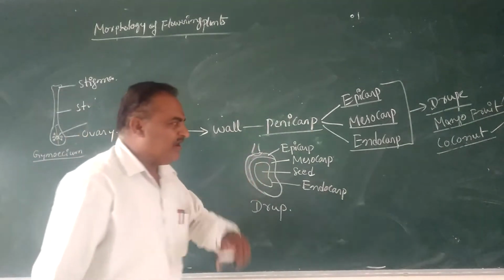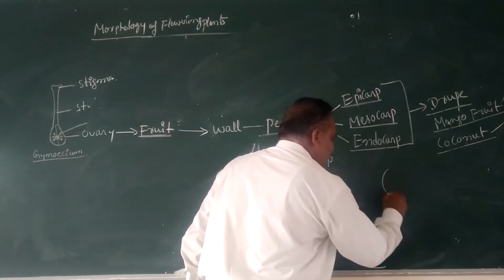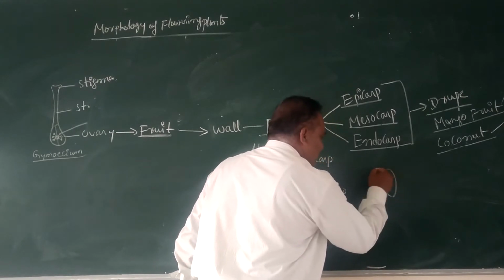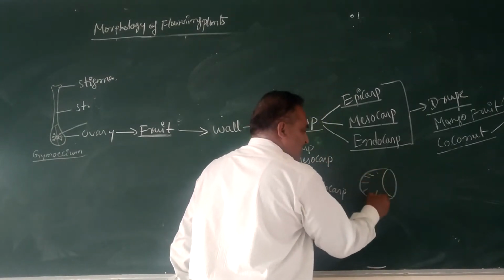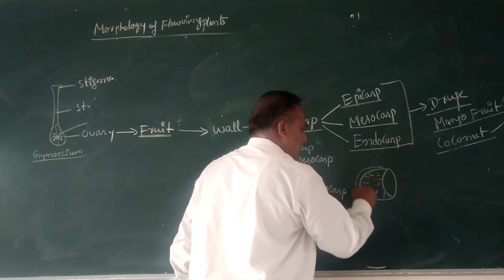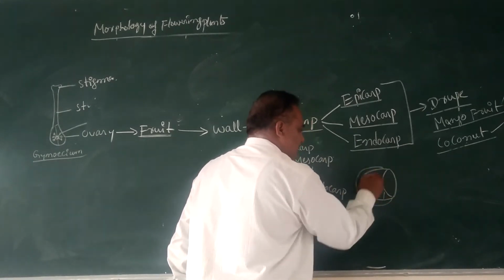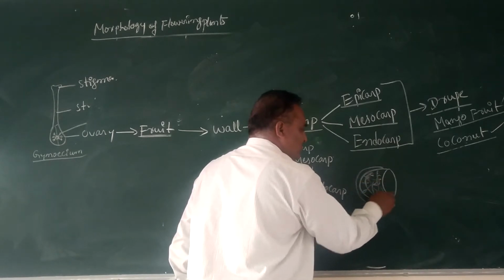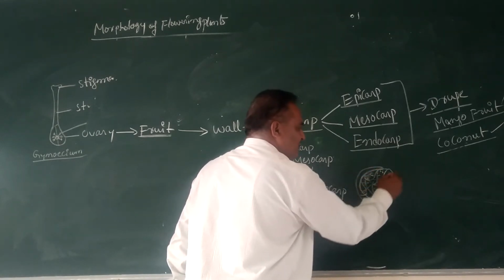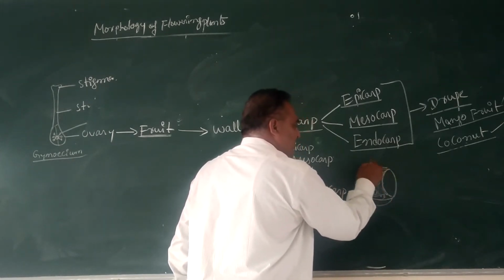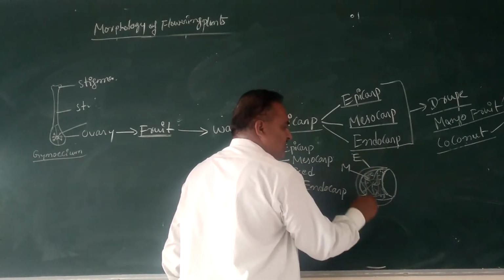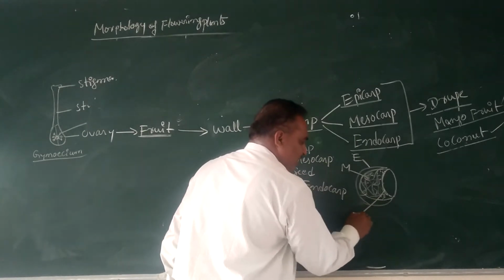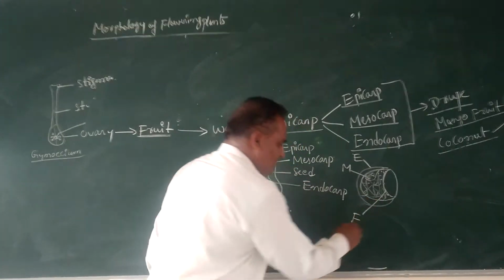In the case of coconut, suppose this is the fruit. The outermost layer is leathery, the second layer is the fibrous layer, and then the stony layer. These are the epicarp, mesocarp and endocarp.